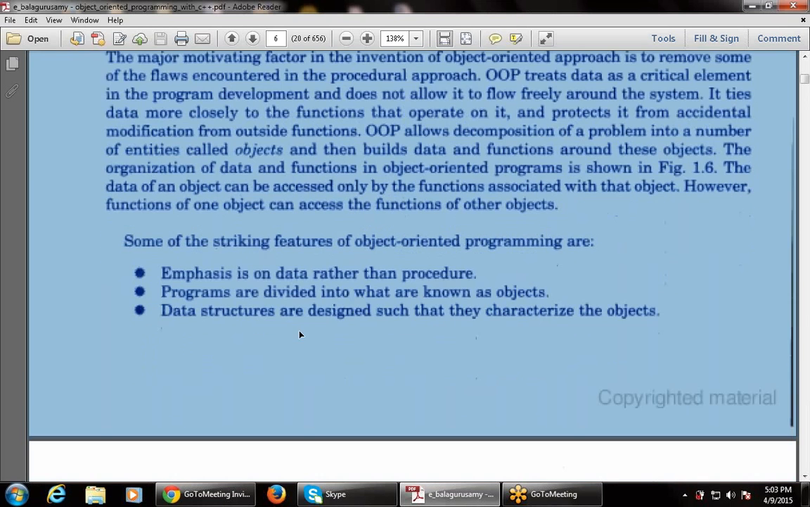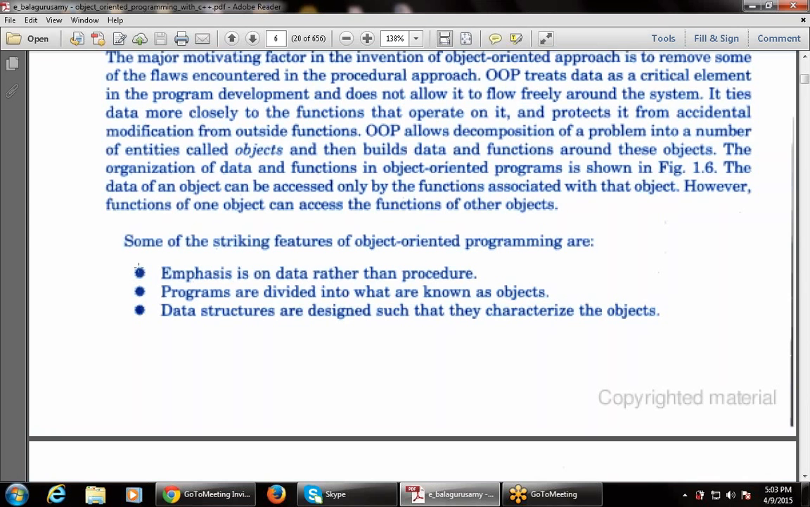Now, what are the various striking features of object-oriented programming? One of the features is that it emphasizes the data rather than the procedure.